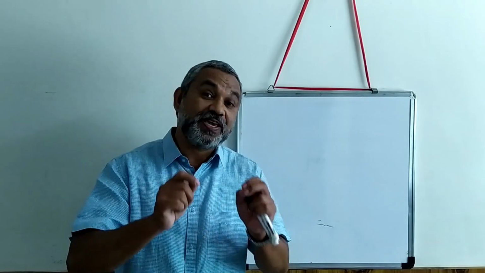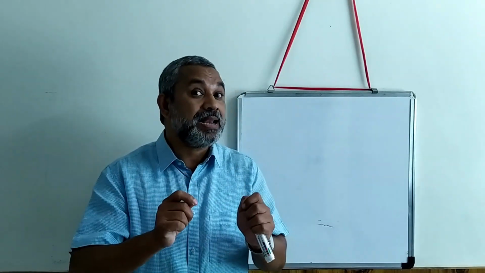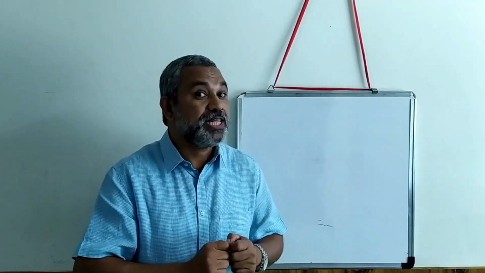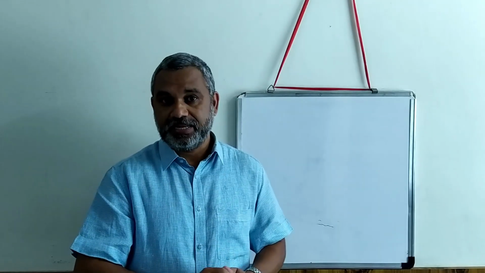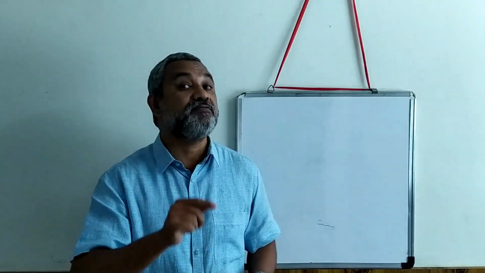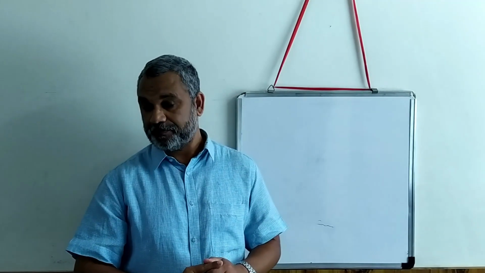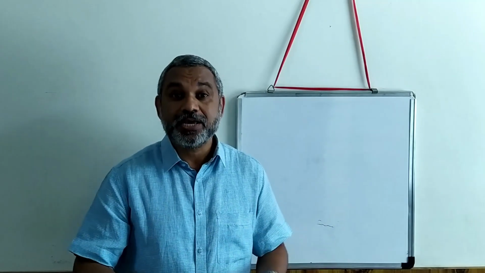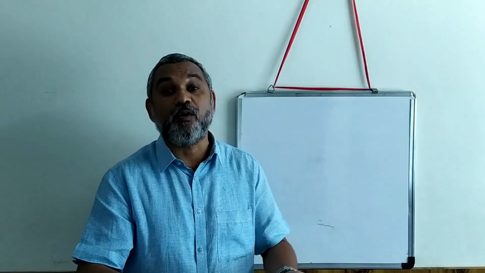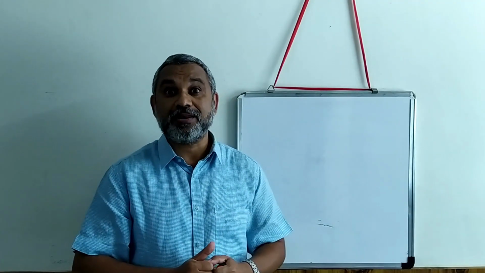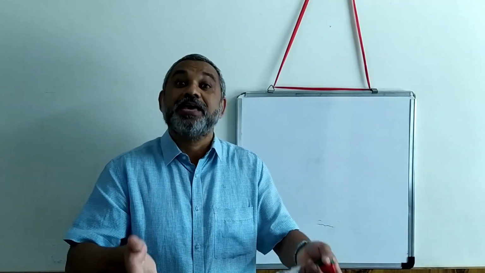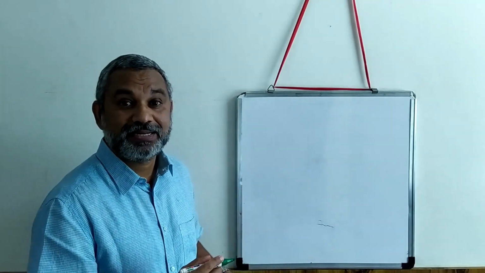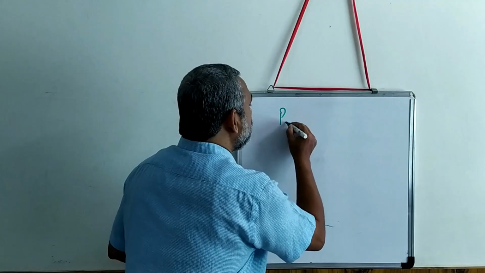The first question which we asked is how a cell identifies which protein is to be degraded, and we found the answer that it is ubiquitin. Tagging with ubiquitin will determine which protein is to be destroyed. That brings us to the second question. If ubiquitin is the tag for the destruction of a protein, who is the executioner? The answer to that question is that the executioner is a protein called the proteasome.